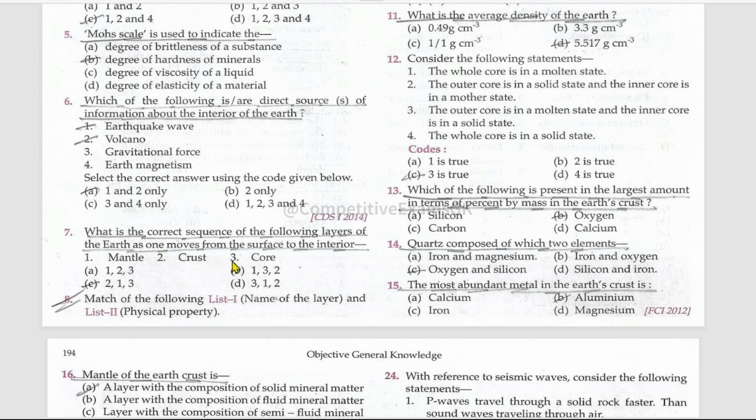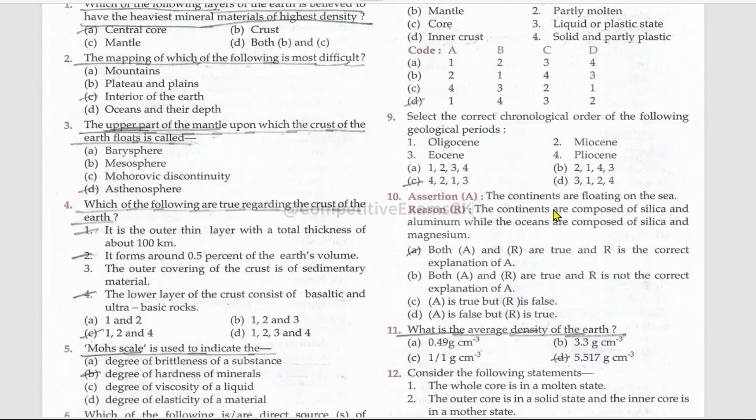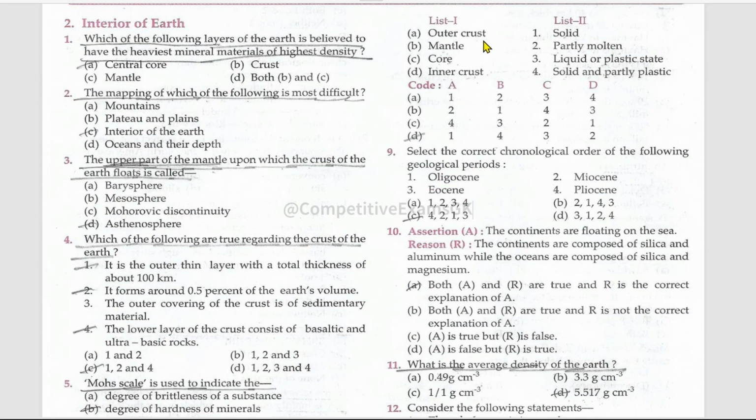Crust, mantle, then core. Crust is the outer layer, mantle is the middle layer, and core is the inner layer. Matching. List 1 is the name of the layer and list 2 is the physical property. Outer crust, solid. Mantle, solid and partly plastic. Core, liquid or plastic state. Inner crust, partly molten.